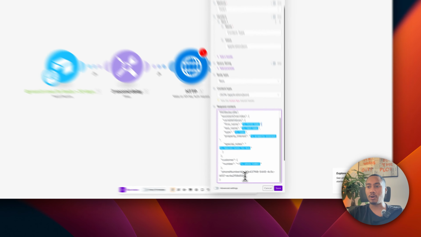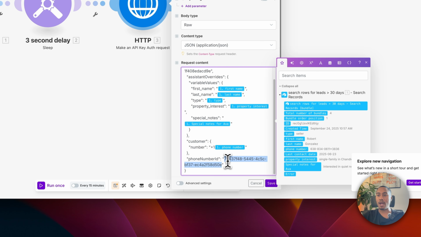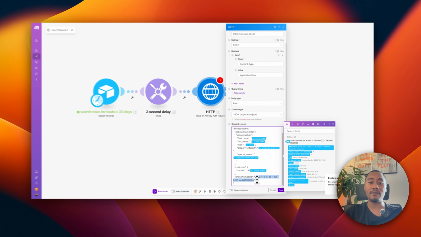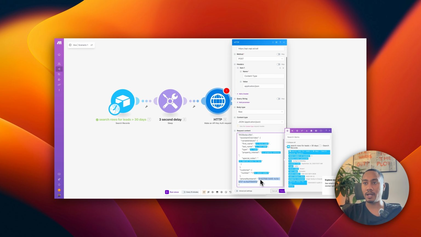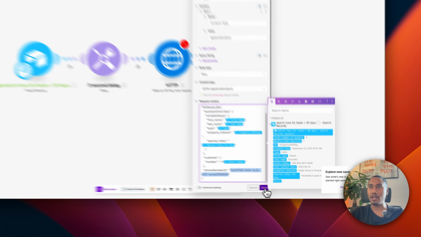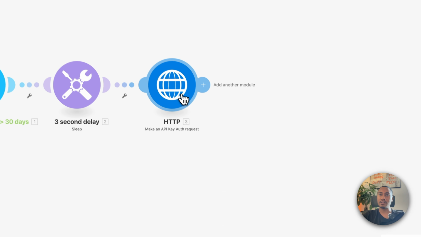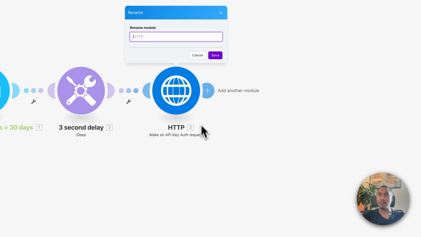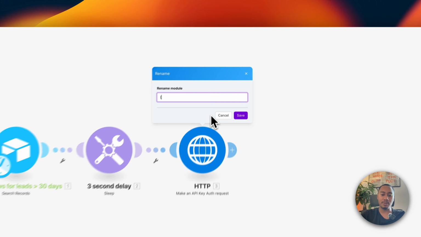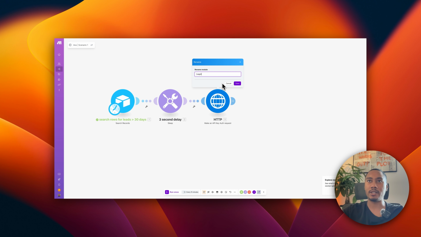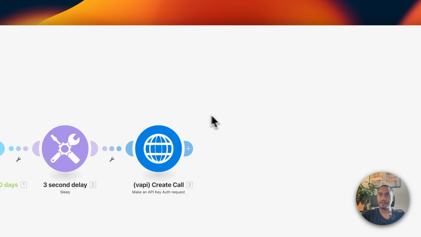And then right here, be sure to replace this with your actual phone number ID from the phone number that you purchased, right? So once you have all that set, go ahead and click save. And then let's also just rename this so that we can keep everything organized. So I'm going to put Vapi in parentheses just so I know exactly what platform we are integrating with in regards to the API. And then this is a create call request.